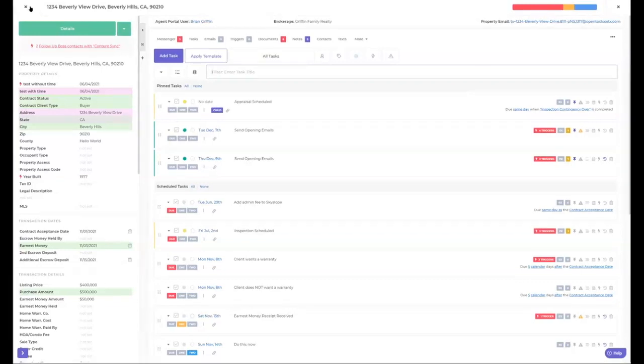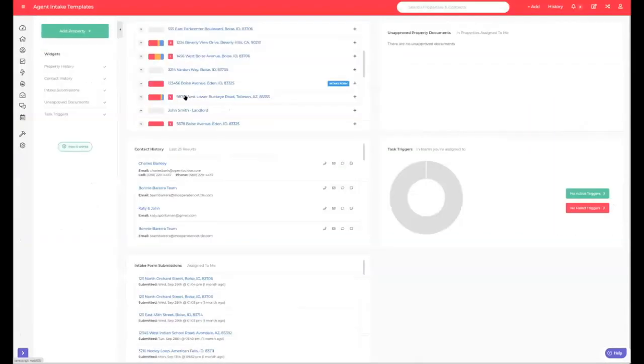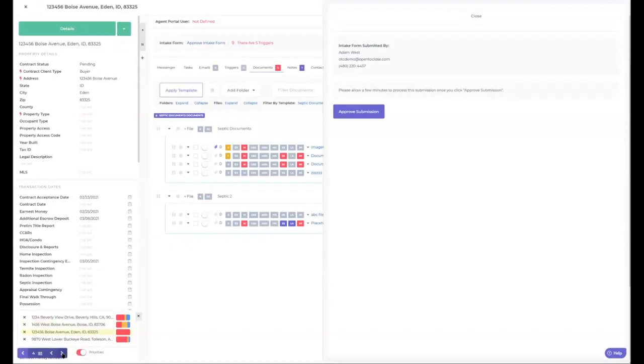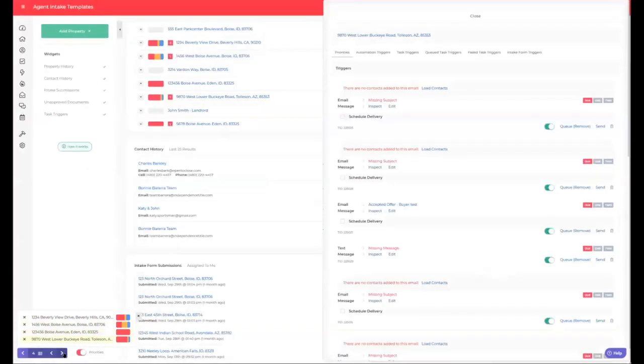So this way, when you're either in this or over in your property screen, you're going to have a little bar to tell you what's important to touch on. And if you have a bunch of red, you can just click them and add them to this little queue. This isn't part of this webinar, but let me just show you, since this is a newer feature that a lot of people aren't using. You can click these and now you can cycle through these. So these are the 4 things that I have due today. I want to go through, I want to see the properties, so I can just cycle through. It's going to open up that property and I can cycle through to the next property and the next property. Now, if I wanted to tackle the health bar, I could just hit that and hit next, and it's going to pop open that health bar over and over.